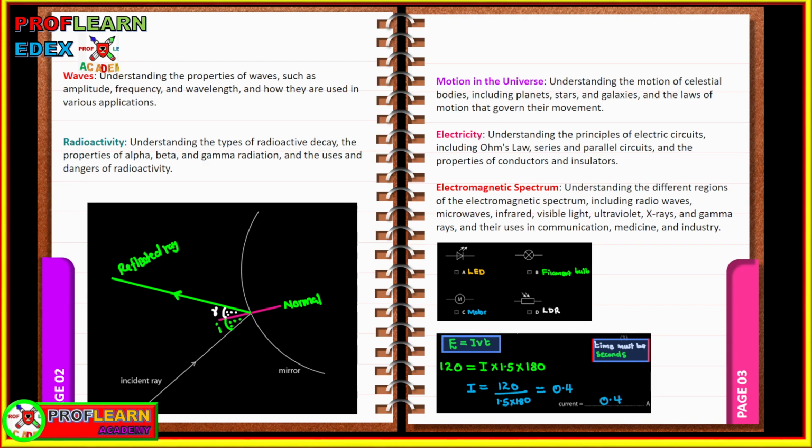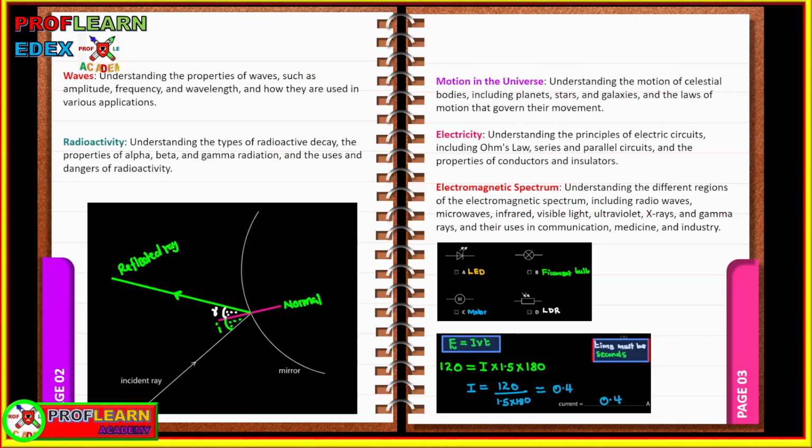Radioactivity: understand the types of radioactive decays. Remember we had talked about alpha, beta, gamma radiations. Understand the effect they cause on the nucleus when a particle emits a beta radiation, or when it decays giving out alpha. How does that affect the nucleus? Those are some of the things that you really ought to remember as you are preparing for these exams.